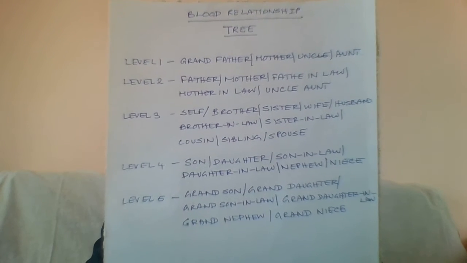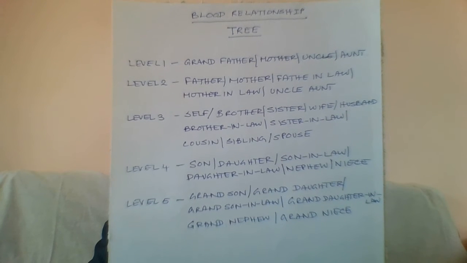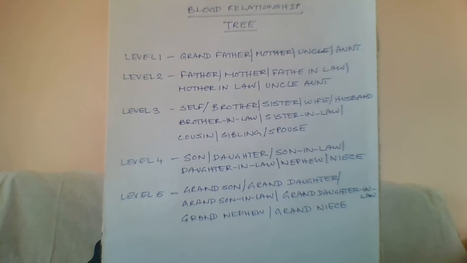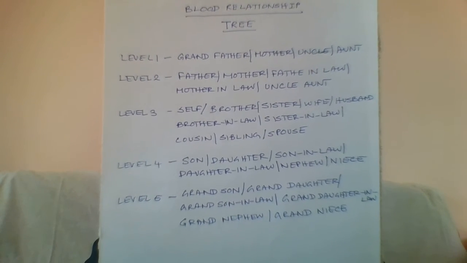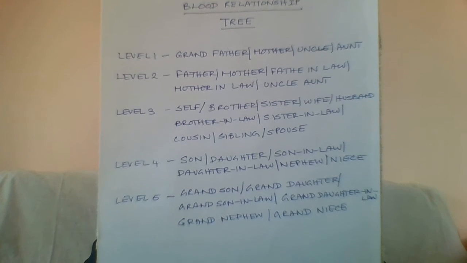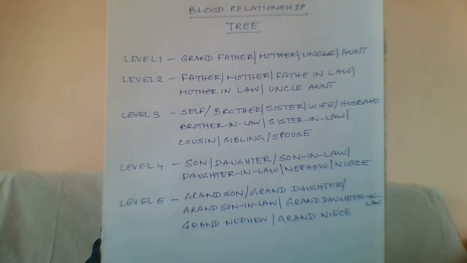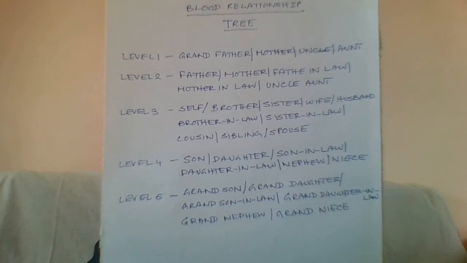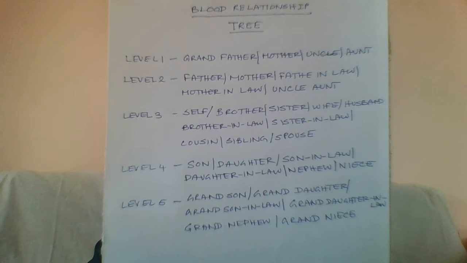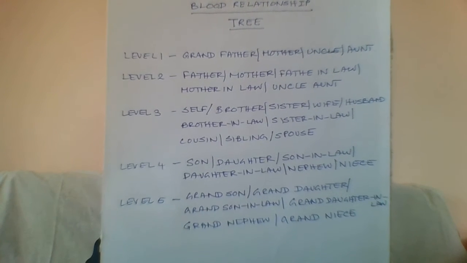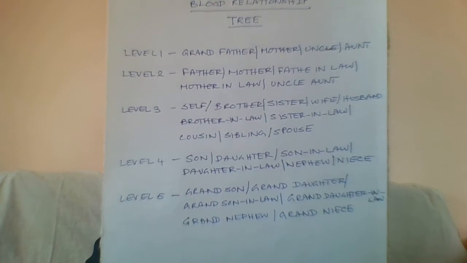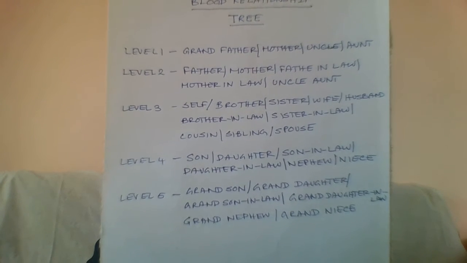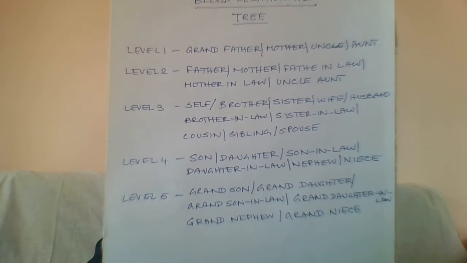If you are a male, it refers to your wife. If you are a female, it refers to your husband. So these are the terminologies which come under one generation. One generation above you is your father, mother, father-in-law, mother-in-law, uncle and aunt. This comes under level 2. Level 1 is grandfather, grandmother, granduncle and grand aunt. These are the people two generations above you.